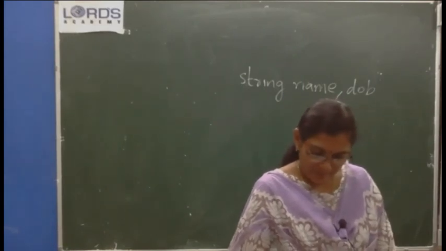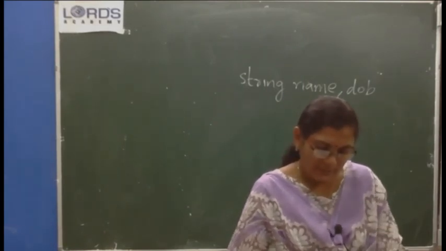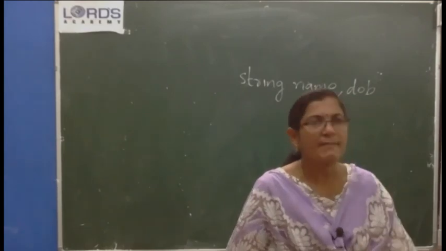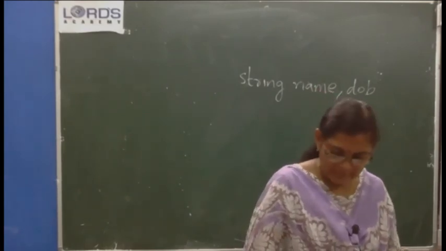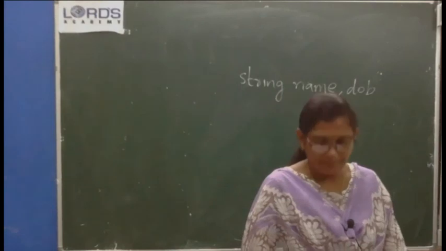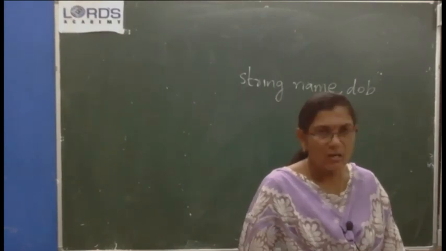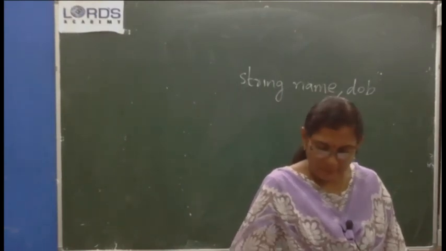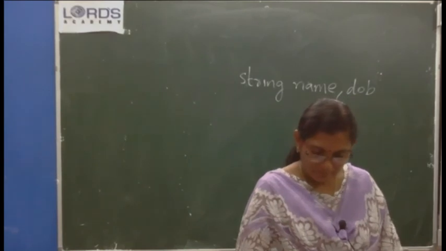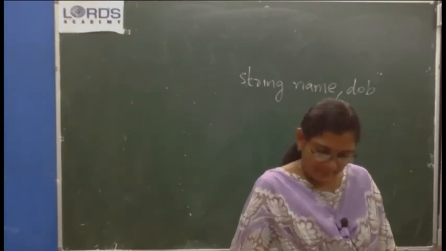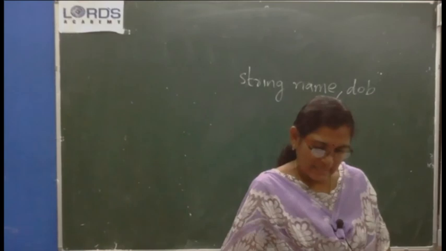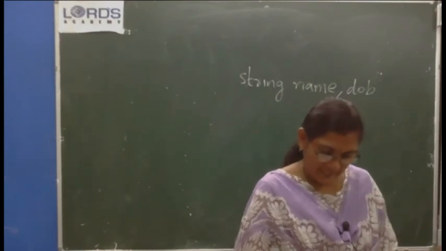Otherwise, what you have to do? Create an object of the student class, enter the values. After that, create an object of the marks class and call read data to provide the values for the remaining variables. Or do one thing: create the student class, compile and keep it ready. No need to create an object.